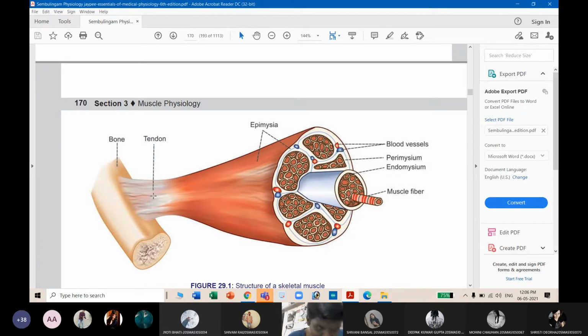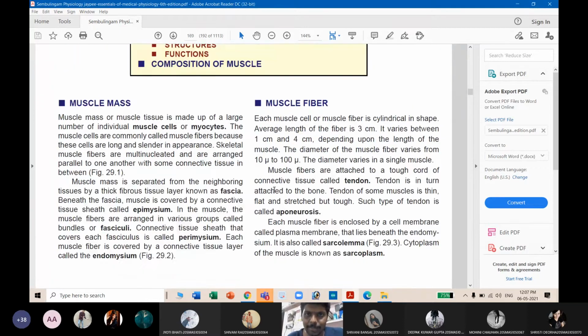Now in the terminal portion of the tendon, where the tendon will bind to the bone, it has a specialized structure called aponeurosis. Aponeurosis is the junction where a tendon will bind to the bone, and that particular component is called aponeurosis.